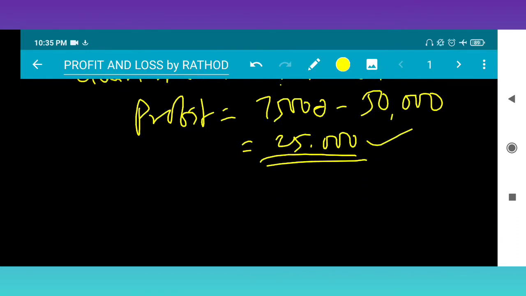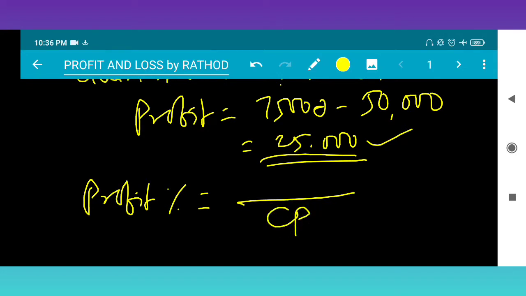So how to find the profit percent? This is very important. Profit percent is calculated on CP. It is calculated in terms of cost price.